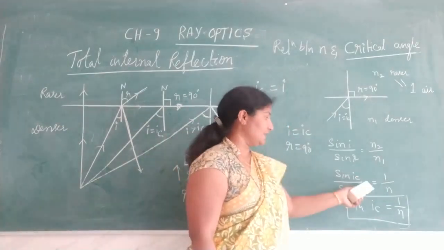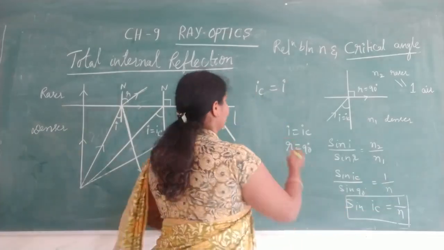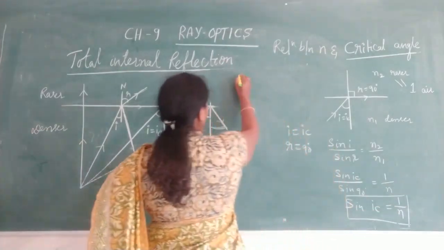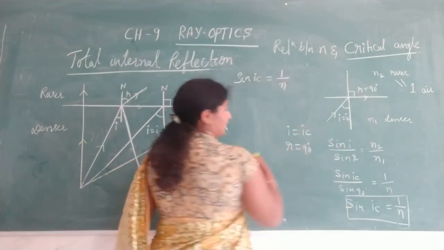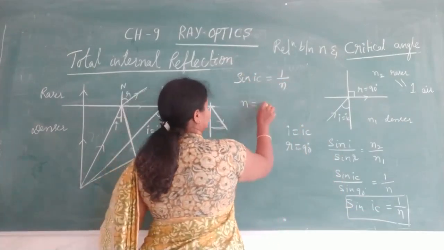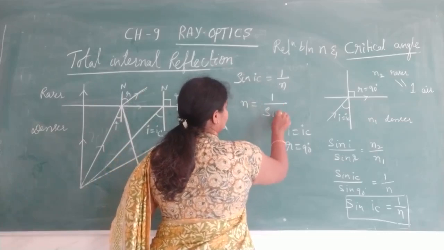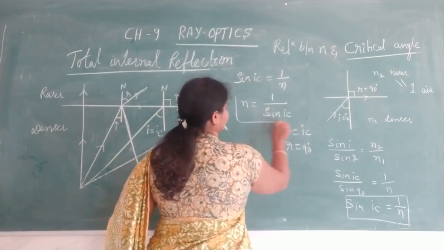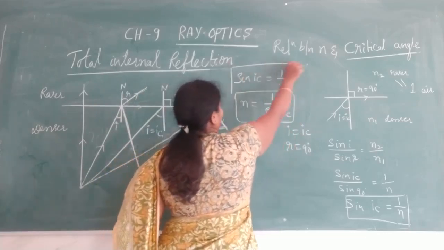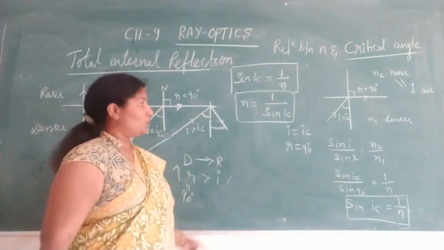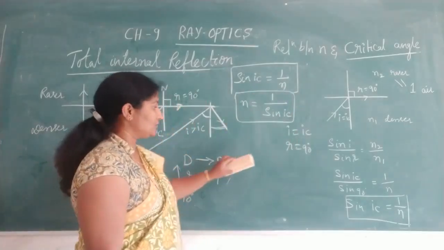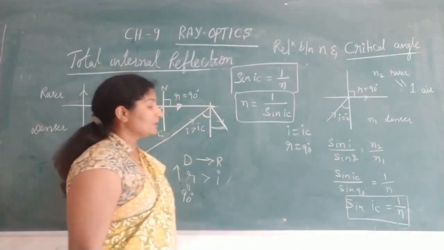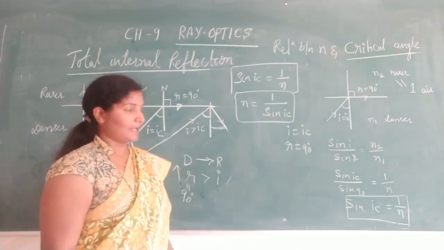Therefore, sin IC is equal to 1 by N, or you can write N is equal to 1 by sin IC. So this is the relation between critical angle and refractive index.